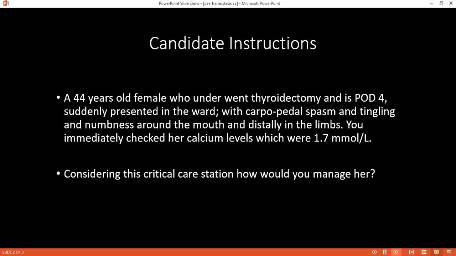It increases the excretion of phosphorus, and in exchange, it reabsorbs the calcium. In the GIT, ma'am, it helps in the reabsorption of the calcium by activating the hydroxylation of the vitamin D. And in the bone, ma'am, it increases the reabsorption of the calcium by increasing the osteoclastic activity.